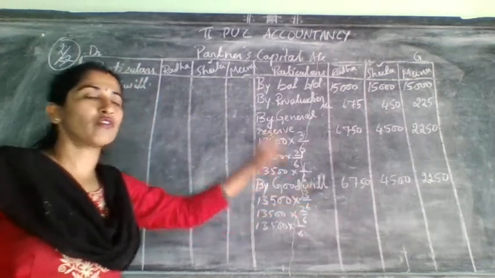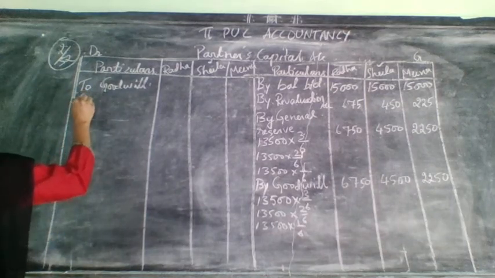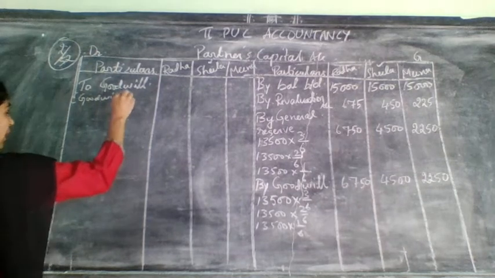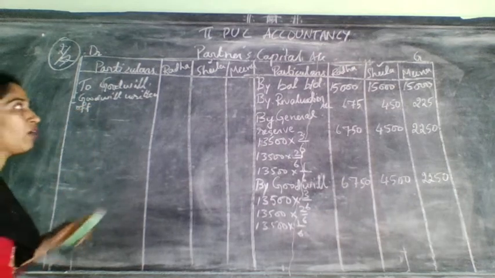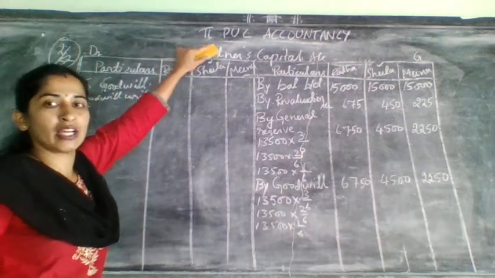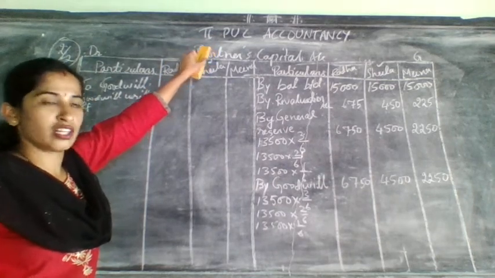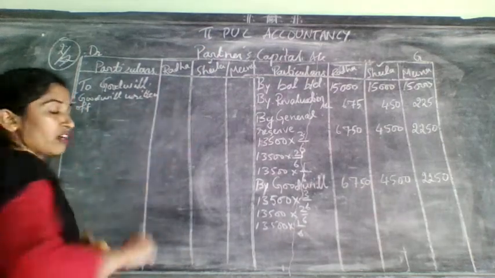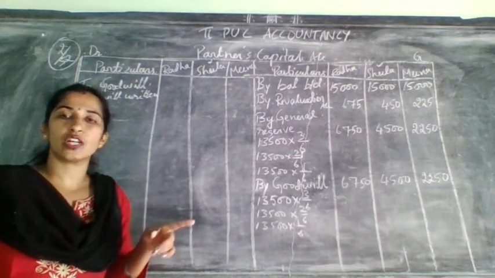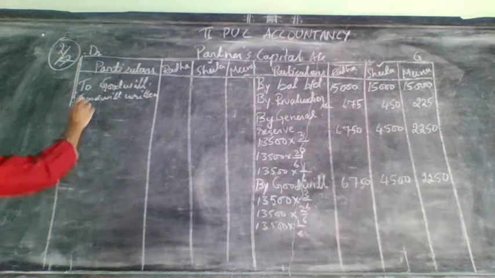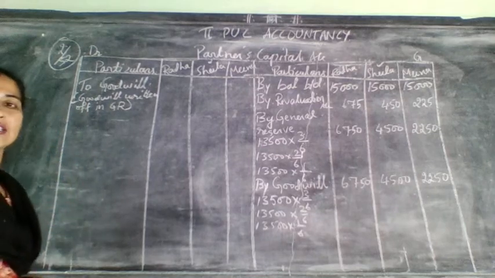Distribution also you need to write goodwill. For writing off of goodwill also you need to write goodwill. Write in the bracket, what? Goodwill written off. In which ratio? Now I told you to circle here Sheila. Why? Because she was retiring now. When she was retiring, you should not take her share. So this goodwill was written off. I told you while explaining case 2, when goodwill is written off, which ratio do we want? We want gain ratio. So write here goodwill written off in which ratio? Gain ratio. GR is nothing but gain ratio.